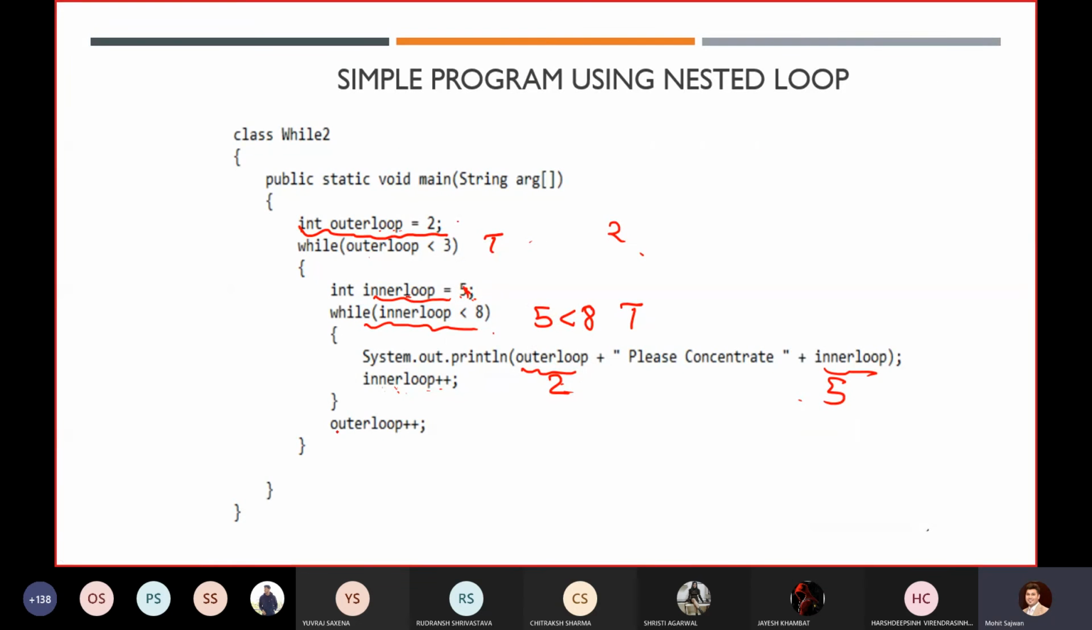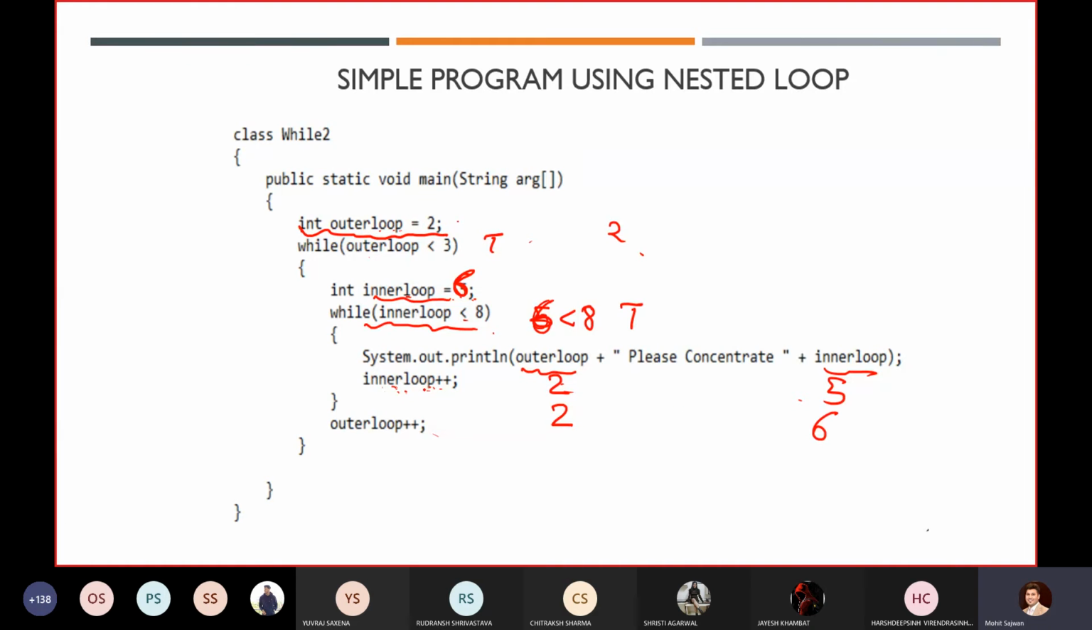So now what will happen after that? It will keep on updating the value of the inner loop variable. So now the value will become what? 6 over there. And what will happen again the next time? It will again go inside this loop. 6 is less than 8. So see, now my inner loop is executing. So it will give me 2, and here it will give me 6.